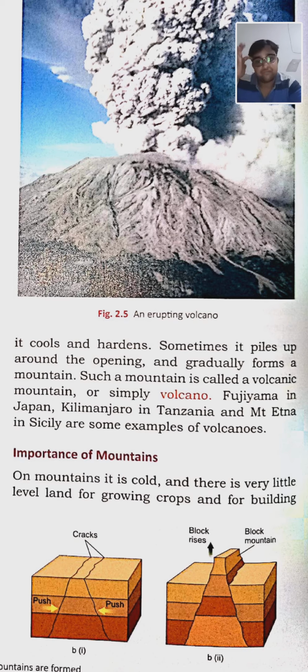When molten rock keeps on coming out of such a surface, this type of mountain is called a volcanic mountain or a volcano. Fujiyama in Japan, Kilimanjaro in Tanzania and Mount Etna in Sicily are examples of volcanoes.